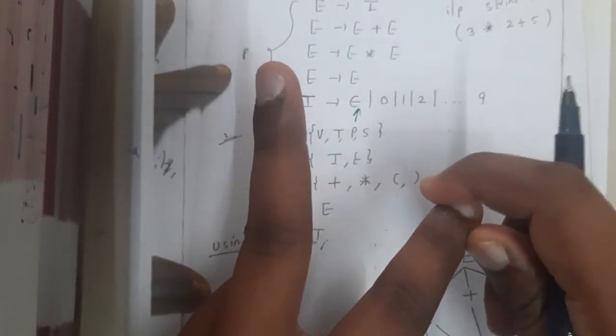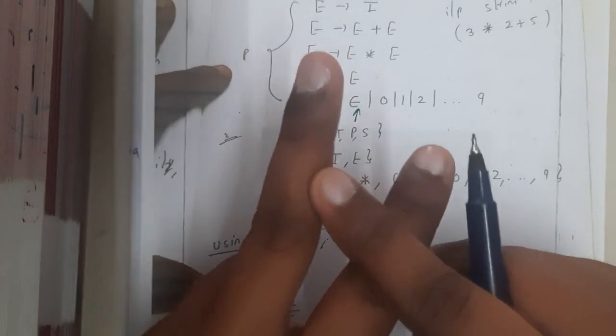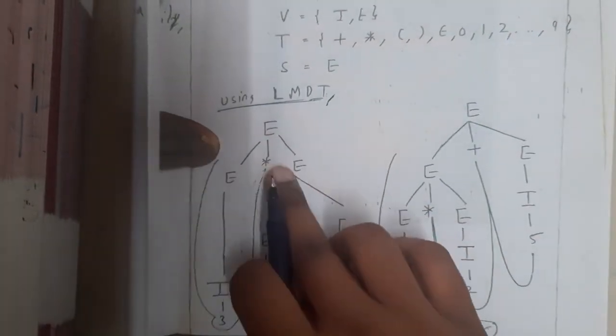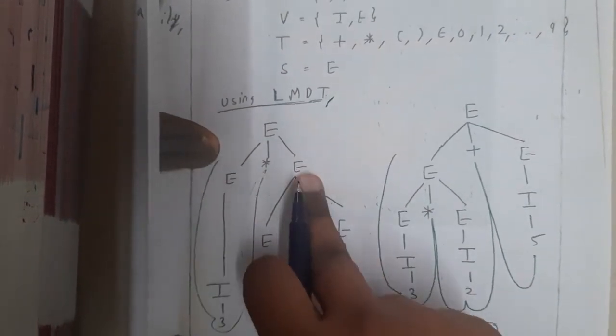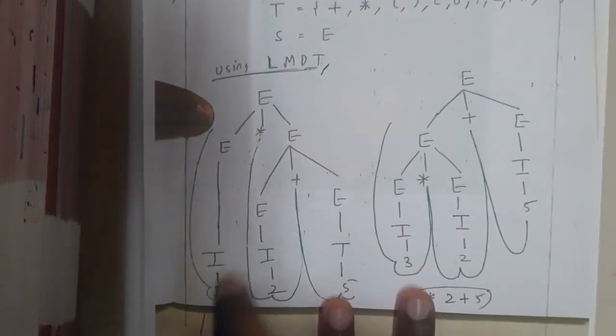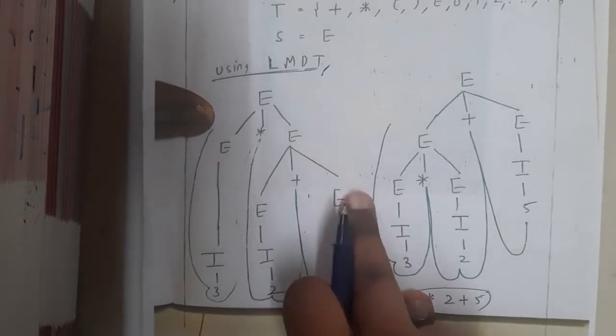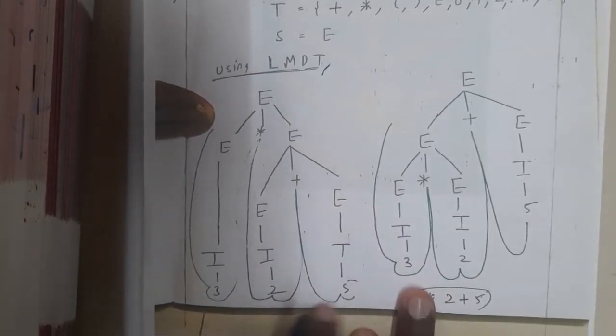The thing is that in a single type of derivation, if you get 2 trees, then it is ambiguous. Here I am using leftmost derivation. So E implies E into E. I expanded this E into I into T, this E into E into E, this E into I into 2, this E into I into 5. So at the end we got that.